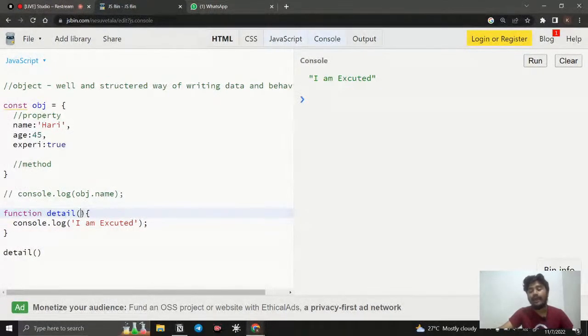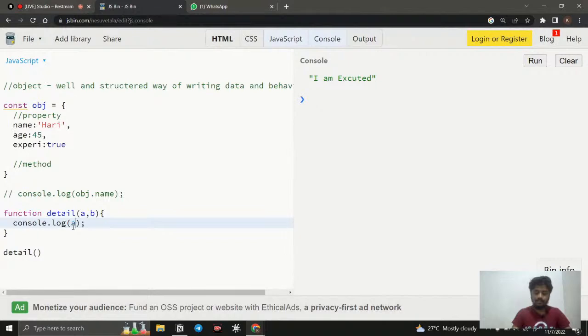The parentheses are used to access some data from outside. What does that mean? Here it is considered a parameter. Here we can say a comma b. So what is this a comma b? This is going to be like a variable, like how we create let a, let b. A parameter can store some data from outside. Where does it get the data? It gets the data from where the function is called. So here detail is called, and here we can pass the data. For example, instead of I am executed, I simply write a comma b, and I run it.